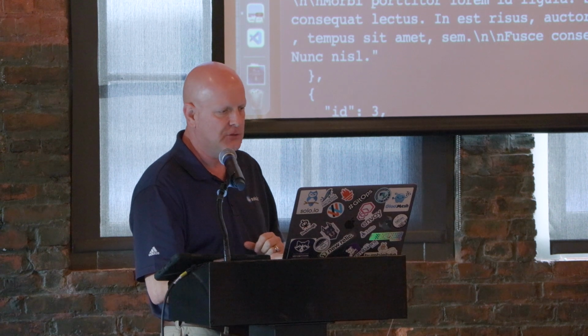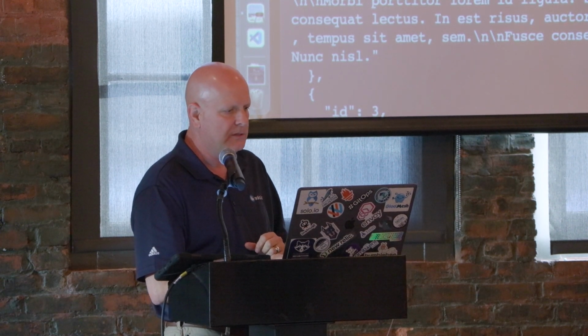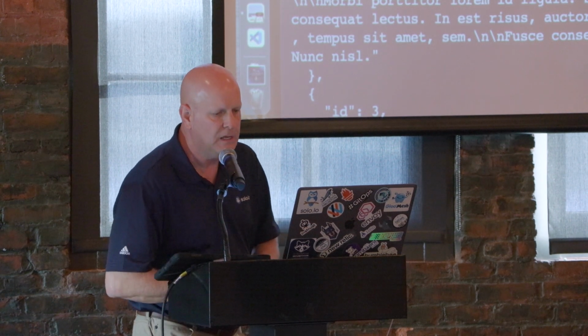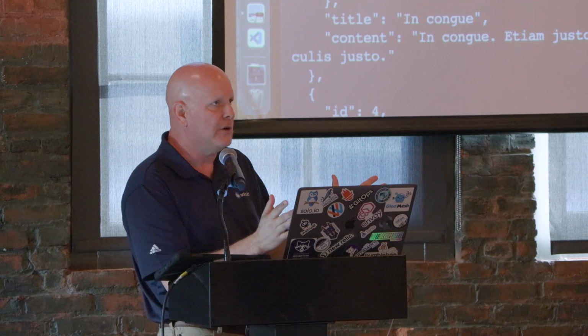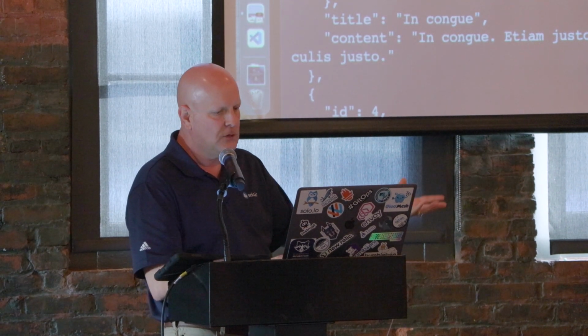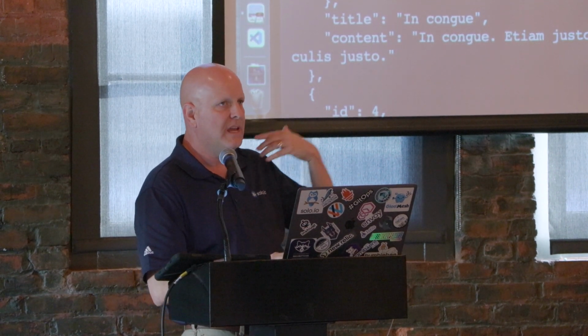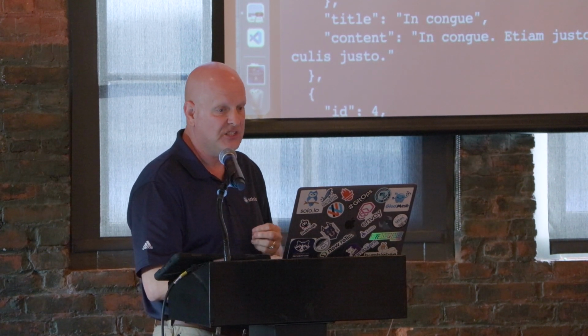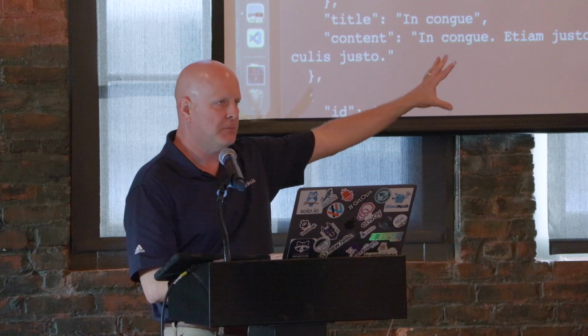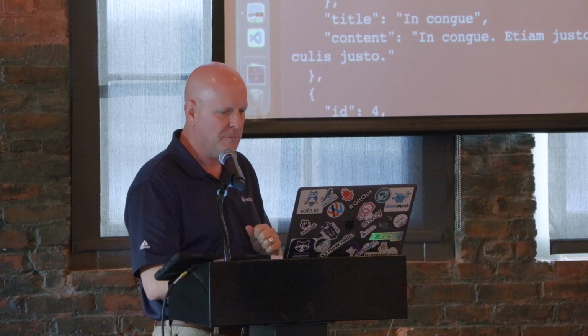So you can see things like, here's the username, here's the title for the blog, here's the content that's associated with it, and so on. This is just an ordinary REST service that exists within our kube cluster that we have presented to the outside world, just using a standard virtual service exposed via an Envoy proxy.